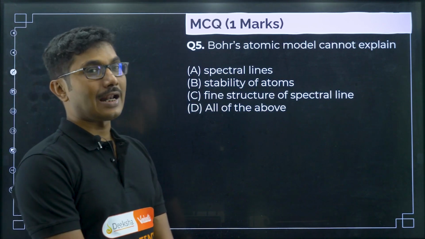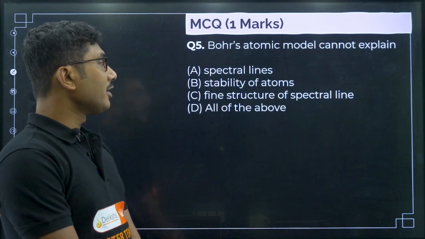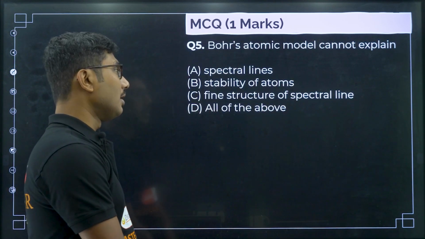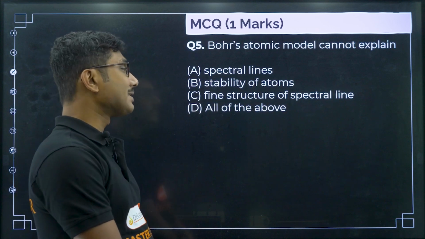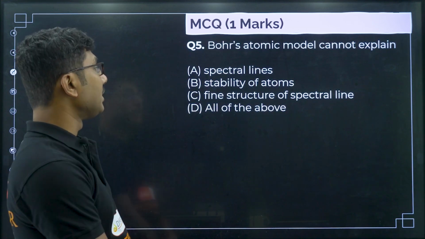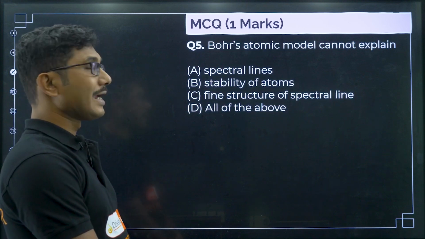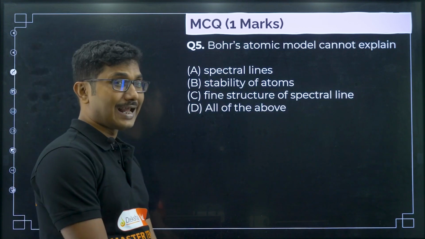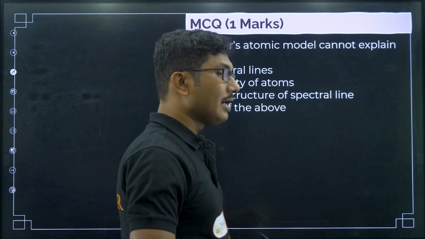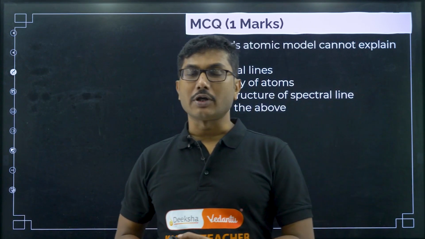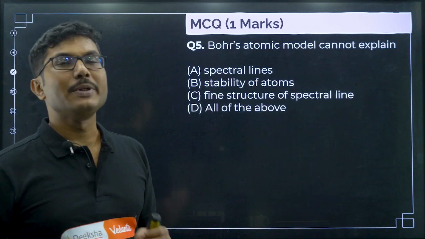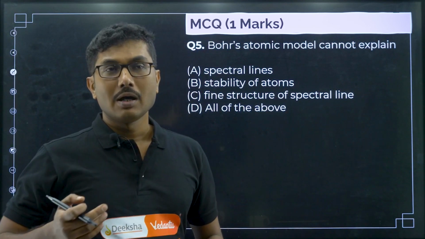Spectral line can be explained using Bohr's law. Stability of atom, obviously Bohr's atomic model comes into the picture because the Rutherford model was not able to explain the stability. So, Bohr's atomic model can definitely explain the stability. Fine structure of spectral line, yes, cannot be explained using Bohr's law. Bohr's law can only explain the overall structure of the spectral line, but if the spectral line is splitting in between, that splitting is not able to be explained by Bohr's law.